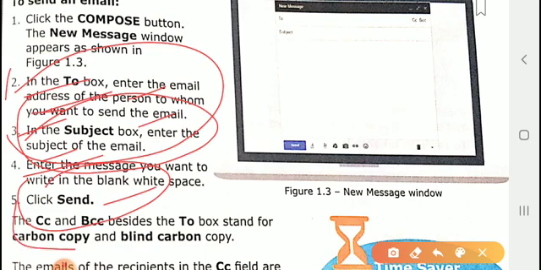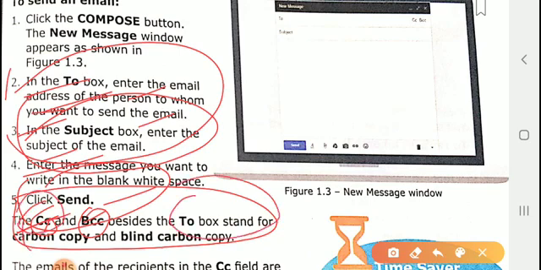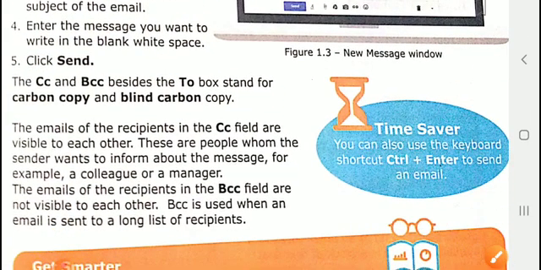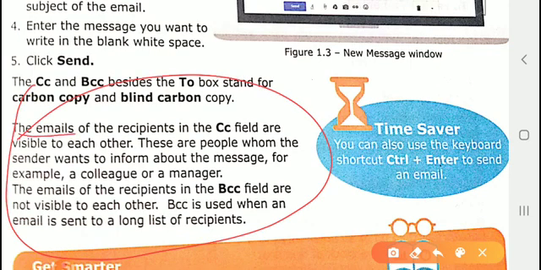Then CC and BCC, that is carbon copy and blind carbon copy. If you want to send to a single person, then you can select BCC, and if you want to send to many persons, then you can select CC. That is the basic difference between carbon copy and blind carbon copy. After that, the emails of recipients in the CC field are visible to each other.